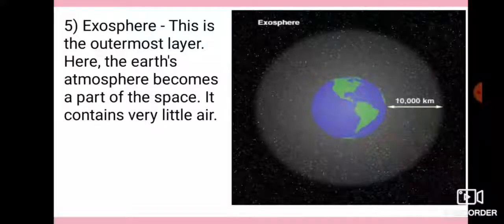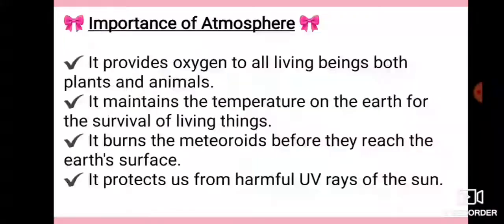Last one is exosphere. The exosphere is the uppermost region of the Earth's atmosphere as it gradually fades into the vacuum of space. It is the only layer of the atmosphere that has a definite shape. The air is extremely thin in exosphere. Importance of atmosphere.